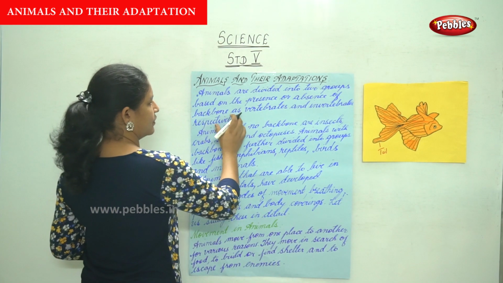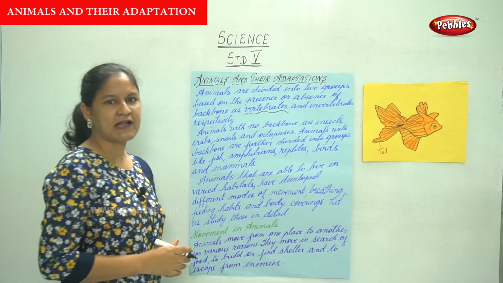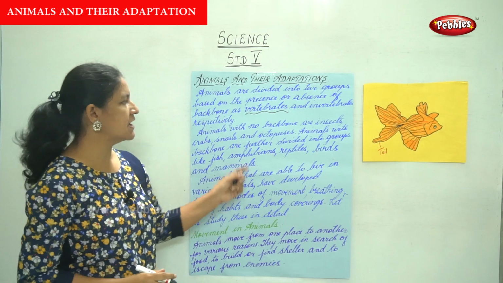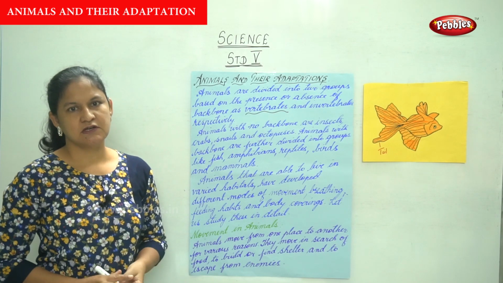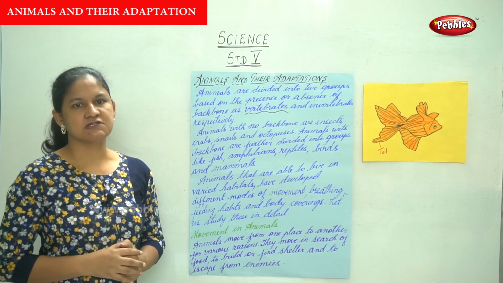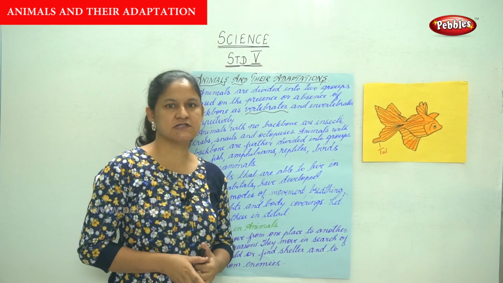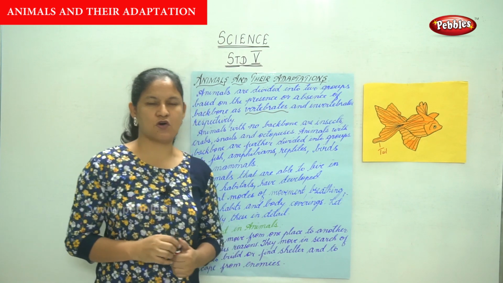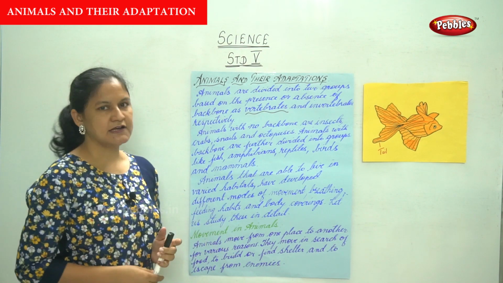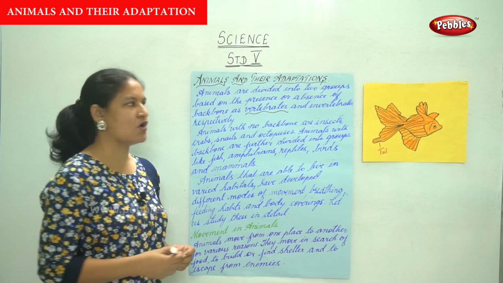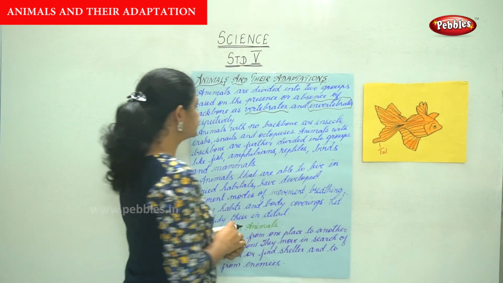So animals that have a backbone are known as vertebrates, and animals with the absence of a backbone are termed as invertebrates. So we see that animals are divided into two groups based on the absence or presence of a backbone. In the case of the presence of a backbone, they are termed as vertebrates, and in the case of the absence of a backbone, they are termed as invertebrates.